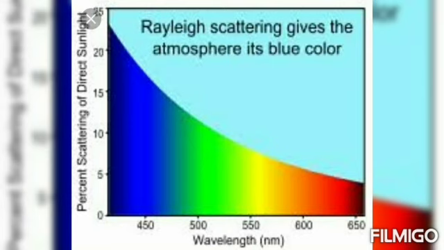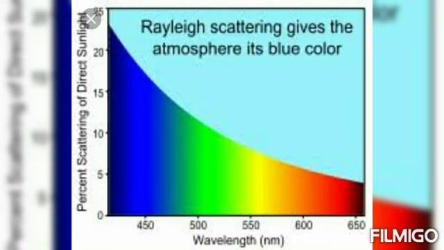Okay, students. First you have to write the definition of Rayleigh scattering. After that, what is the reason the sky appears blue in color? So there are two questions in this Rayleigh scattering. Can you understand? First write the definition and then write the formula. What is the formula for Rayleigh scattering?